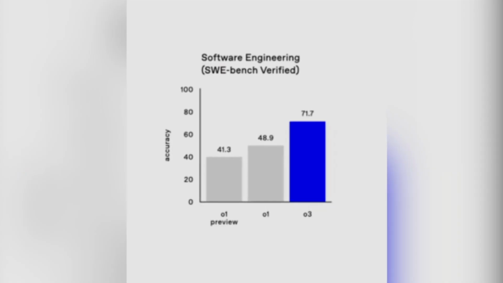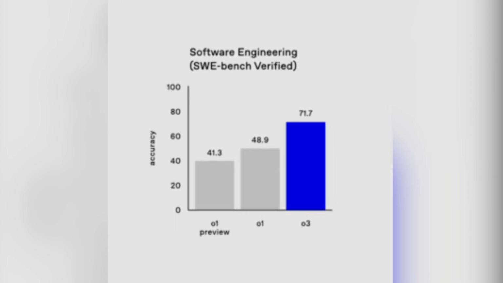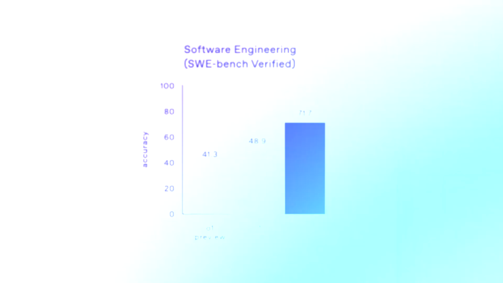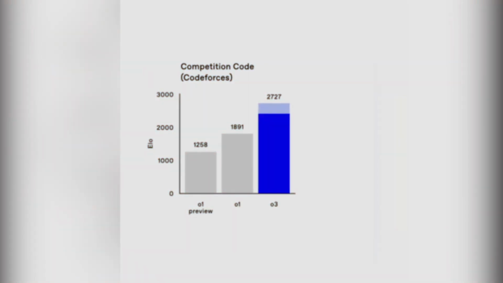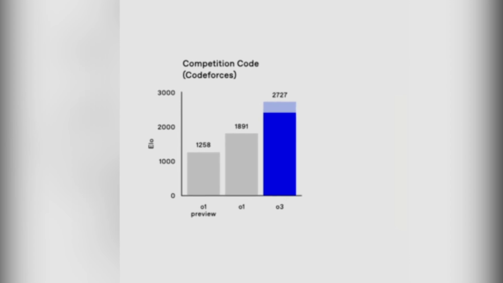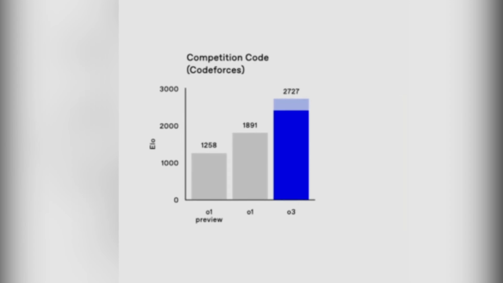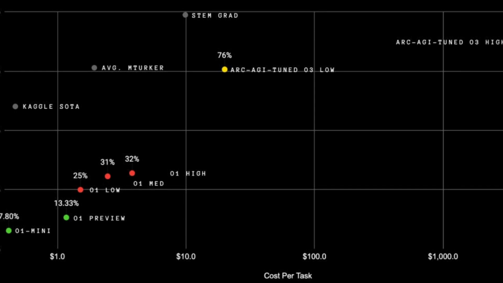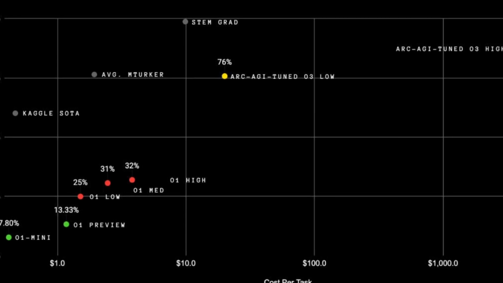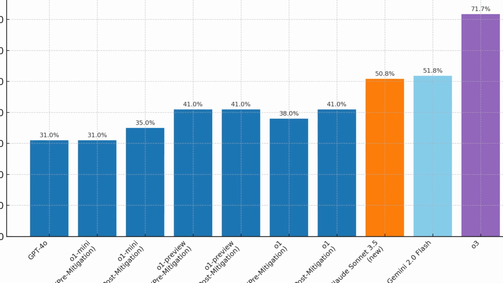In the software engineering realm, O3 scored 71.7% on the SWE Bench Verified benchmark, demonstrating its prowess in solving real-world GitHub coding issues with precision and autonomy. Furthermore, O3 attained an Elo rating of 2,727 on Codeforces, ranking it among the world's elite competitive programmers, a feat that places it beyond hobbyist ability and firmly into expert territory. These achievements are not just milestones, they are indicators of a shifting future.